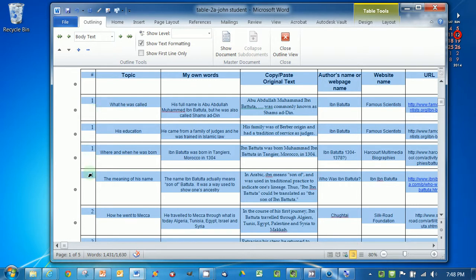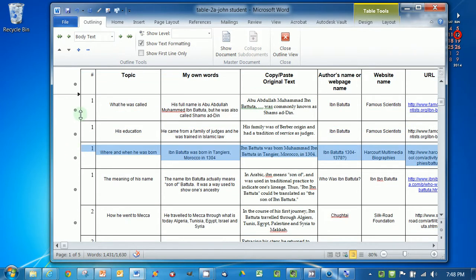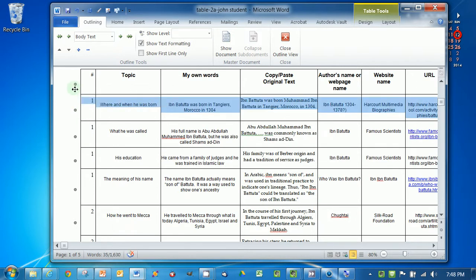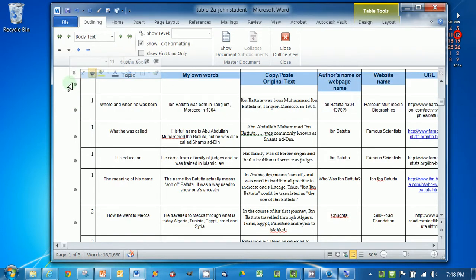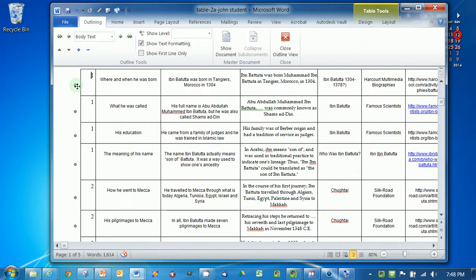So I've got 4 1s right here. And I can change them, and I can move these things to other places. It really doesn't matter. So I'm going to say, okay, so where and when he was born. That probably is the first thing I want. And I don't need this row anymore, so I can just go up here to where and highlight it. And notice it's the same idea. If I just click on the outside, or if I just click on this dot, I can highlight it, and Control X is cut, so now I don't need this anymore.